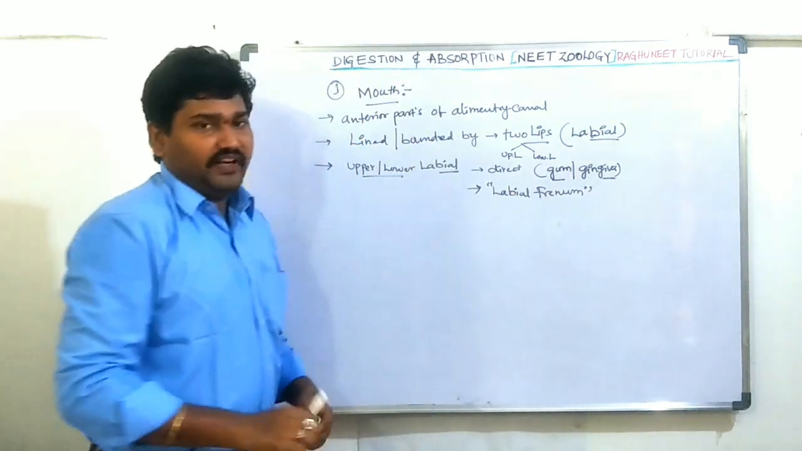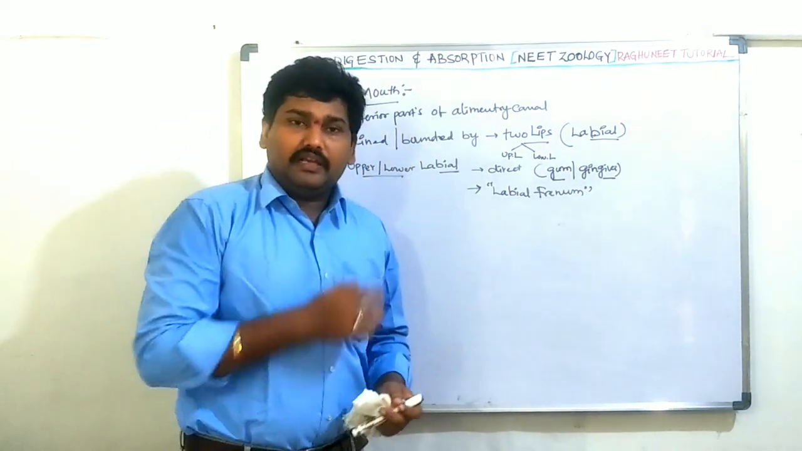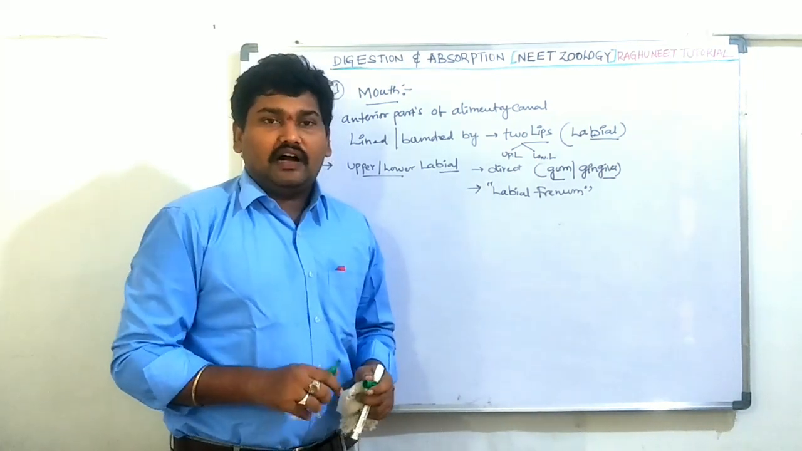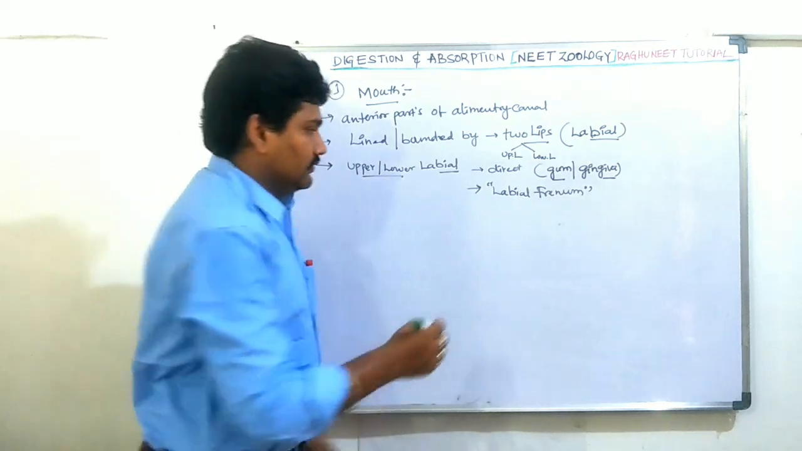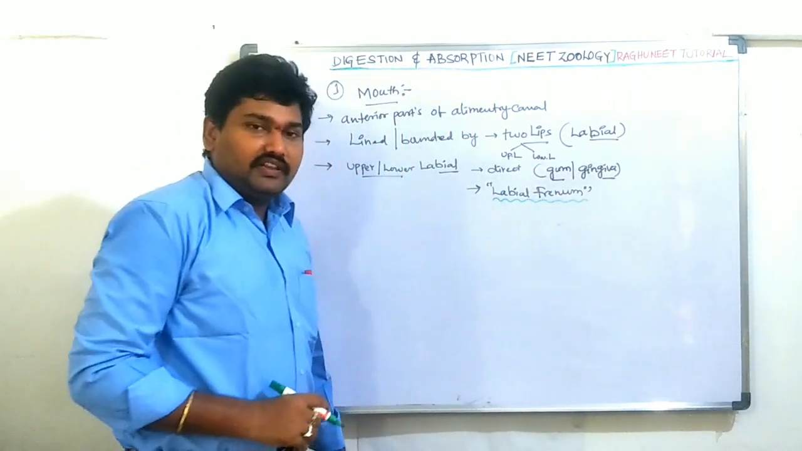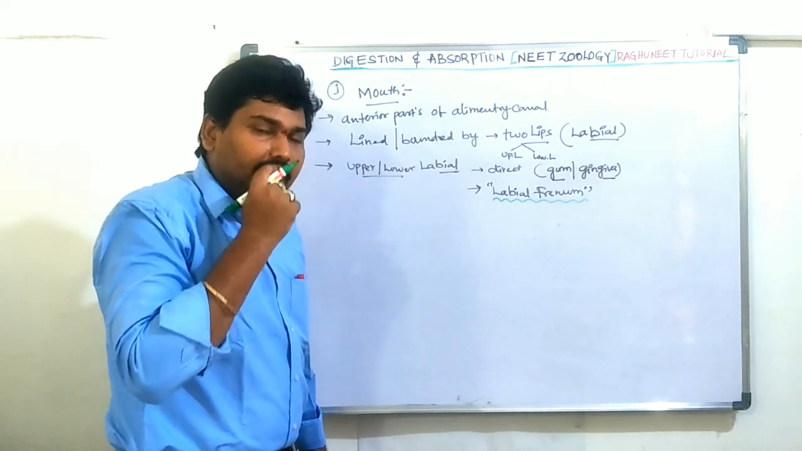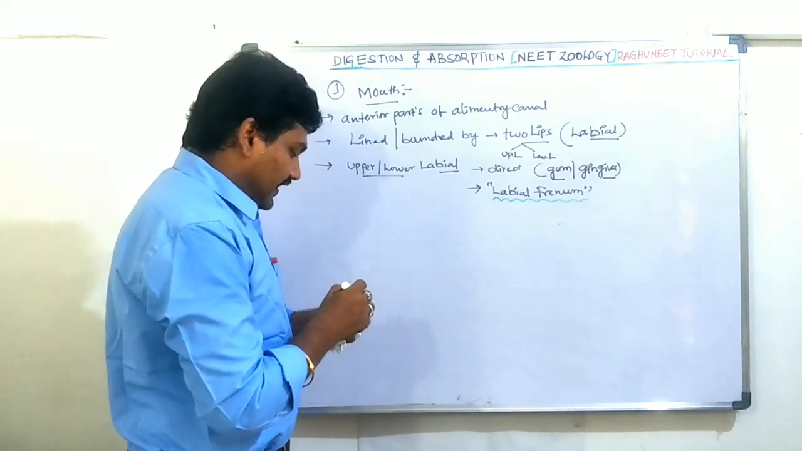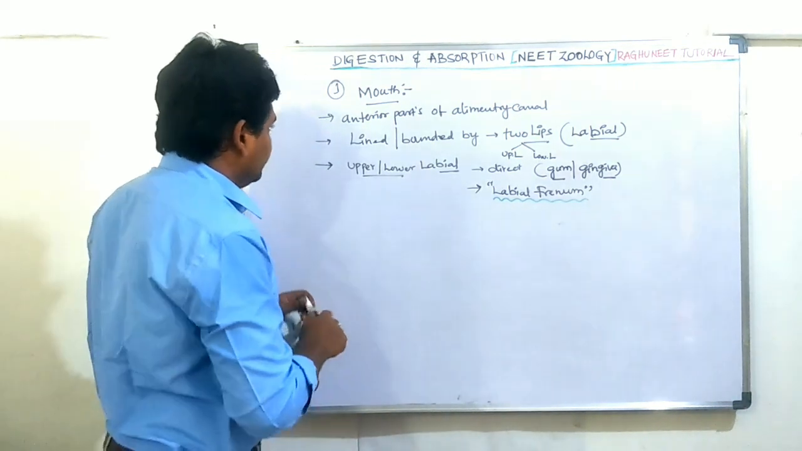What is the labial frenum? The labial frenum is a thin membrane layer. It connects the upper and lower lip to the gum. Okay, that is called the labial frenum. Next one.